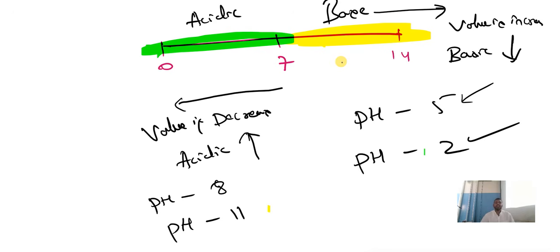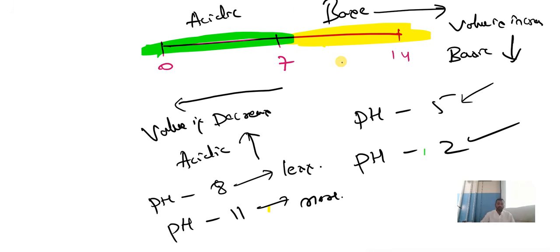Understood? 8 is less basic, 11 is more basic. As the pH increases, basic nature also increases.